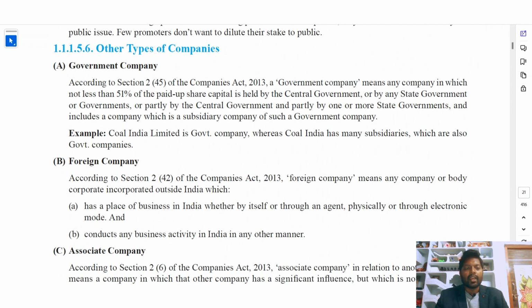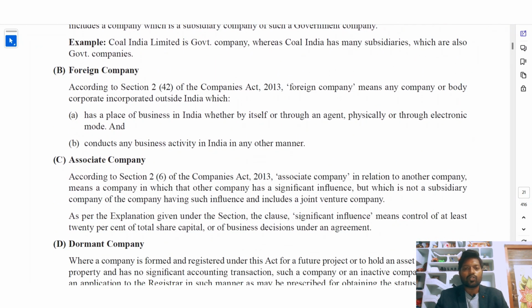And foreign company. According to section 2 clause 42 of the Companies Act 2013, a foreign company means any company or body corporate incorporated outside India, which has a place of business in India, whether by itself or through an agent, physically or through electronic mode, or conducts any business activity in India in any other manner. So when we call a company a foreign company, it means any company or body corporate incorporated outside India, but it has a place of business in India. The incorporation is outside India, meaning the company was created outside India, but its place of business is in India. That type of company is called a foreign company.